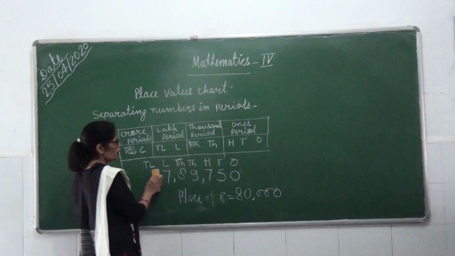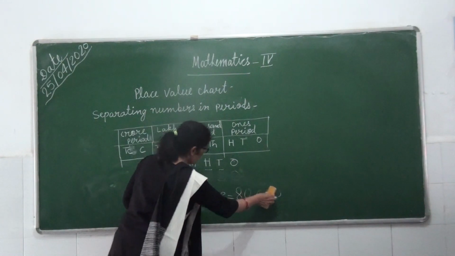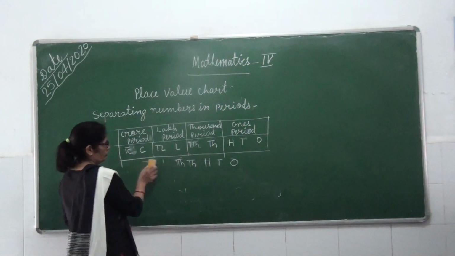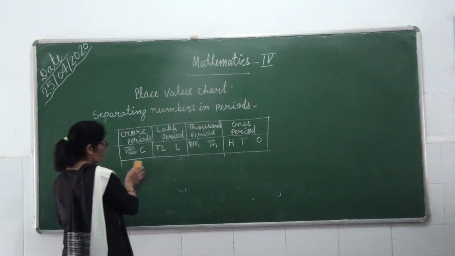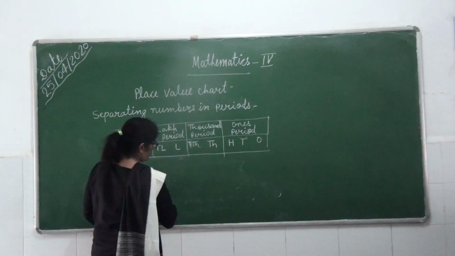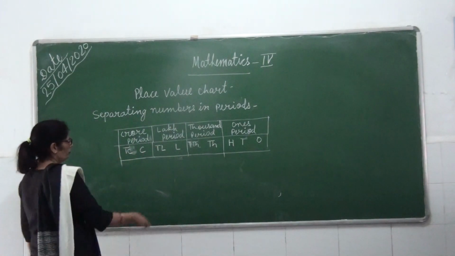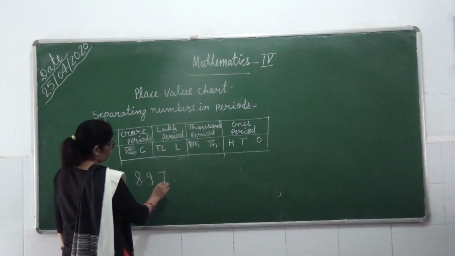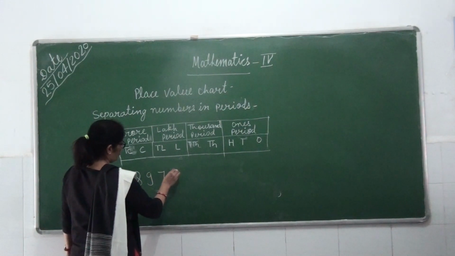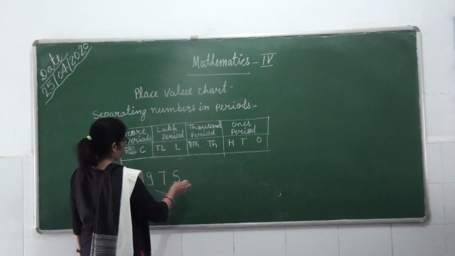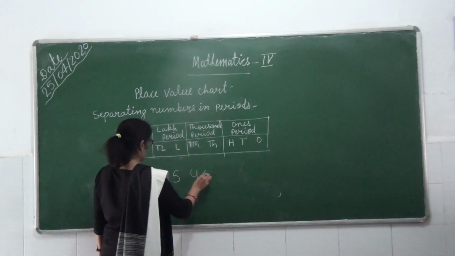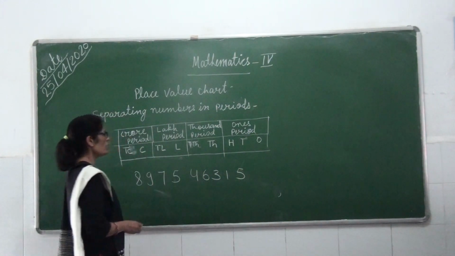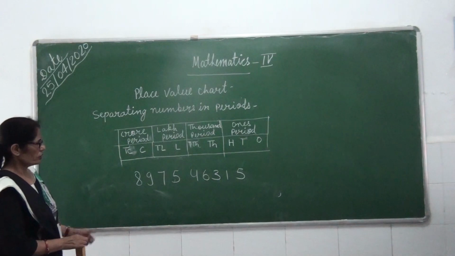Now another example. I am taking it to write the place and place value of a larger number. I am writing here a larger digit.